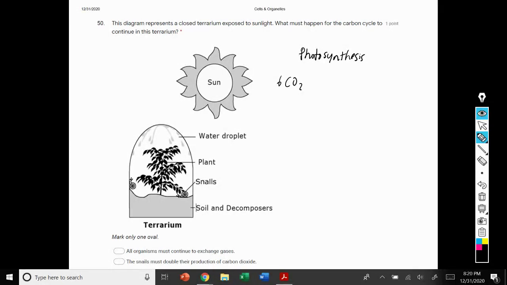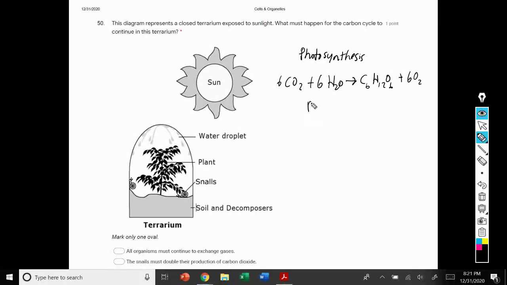If we look at photosynthesis once more, we have 6 molecules of carbon dioxide plus 6 molecules of water, and that yields C6H12O6, which is 1 molecule of glucose, plus 6 molecules of oxygen gas.